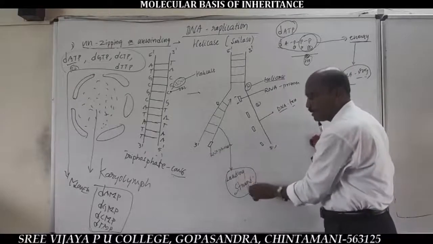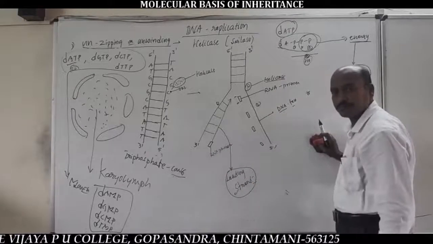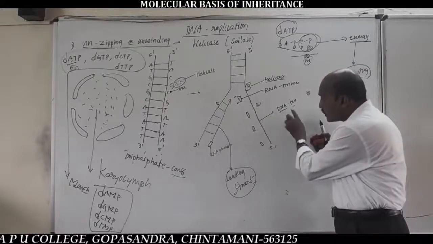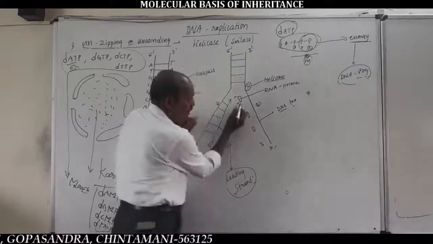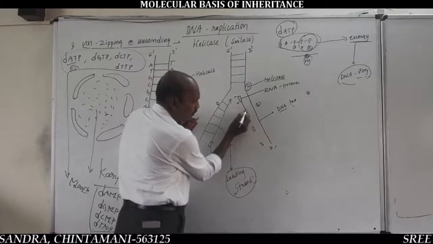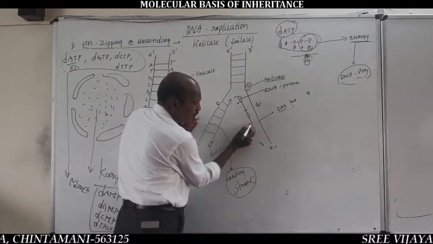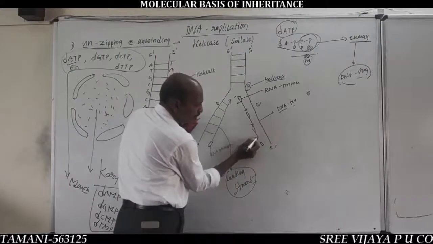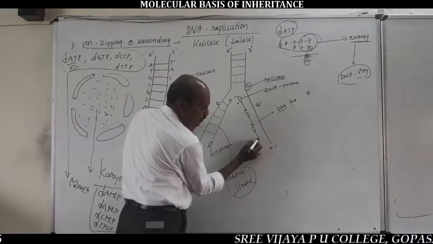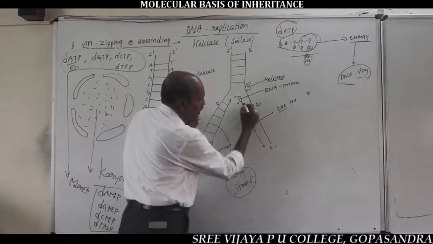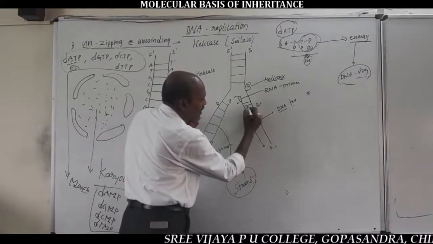This is called the leading strand. And on another old DNA template strand, very important, the addition of DNA nucleotides is discontinuous.